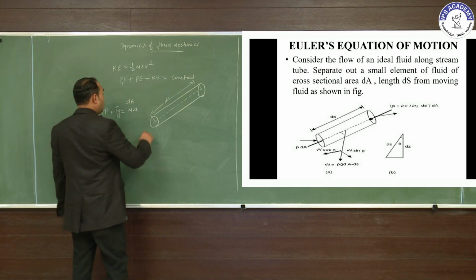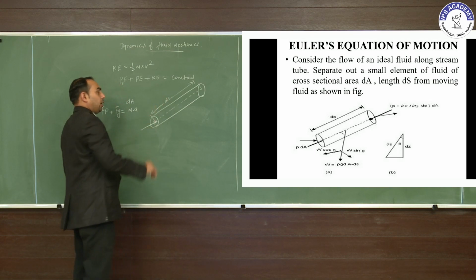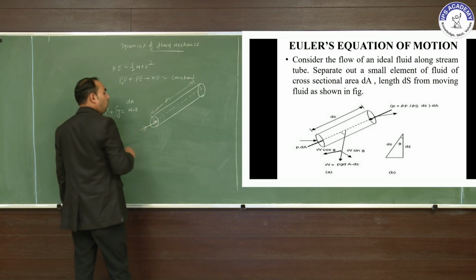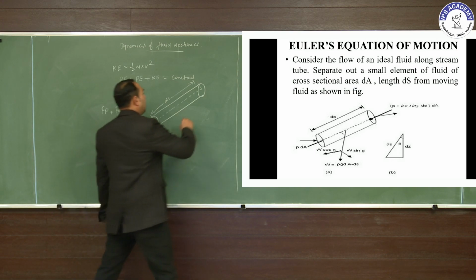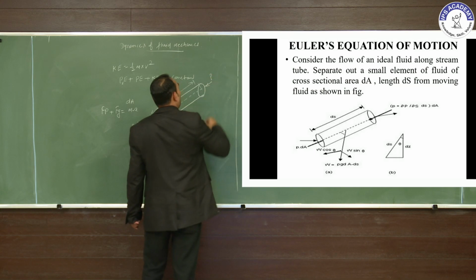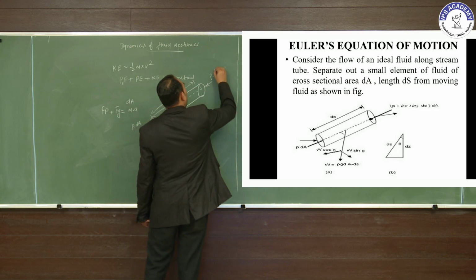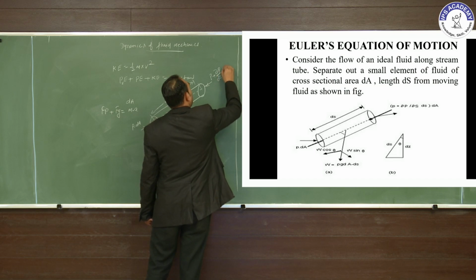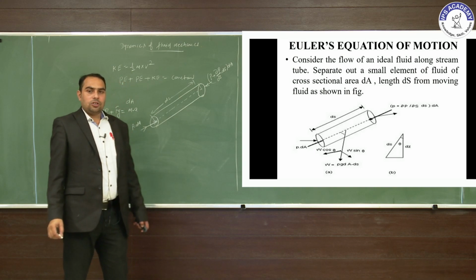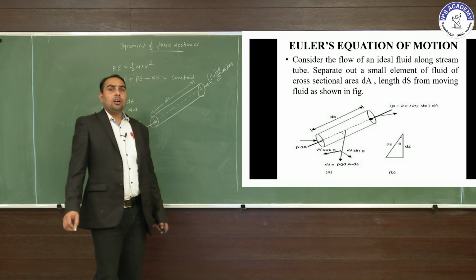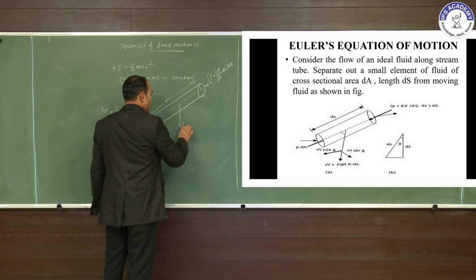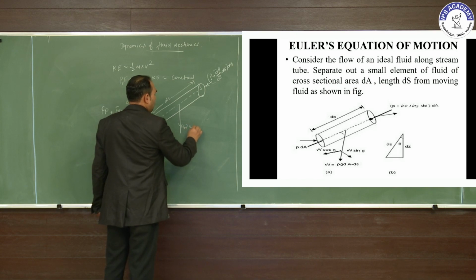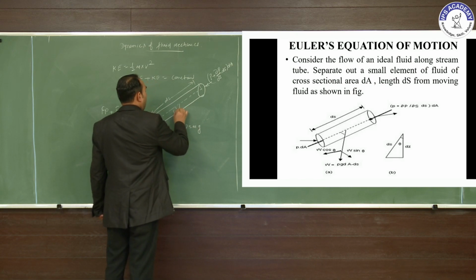The pressure force along the s direction is P into dA, and in the opposite direction is P plus del P upon del s into ds, into dA. And the other force is the gravity force W, equal to mass into gravity, at a particular angle.